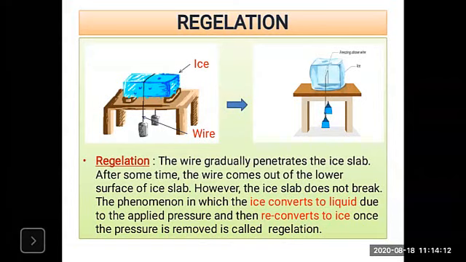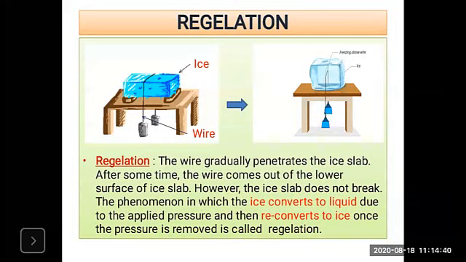This activity is very important. So you have seen there is an ice slab, and when you put the wire, it gradually penetrates into the ice slab. The wire comes out at the lower surface of the ice slab, and this phenomenon happens because of the pressure.